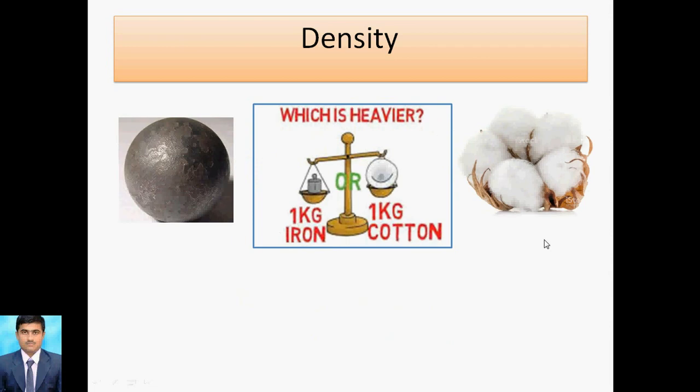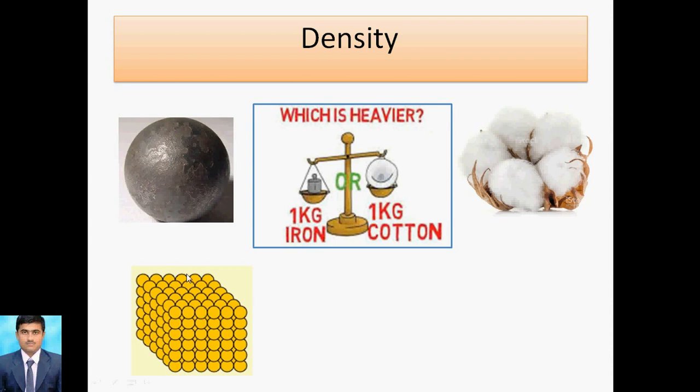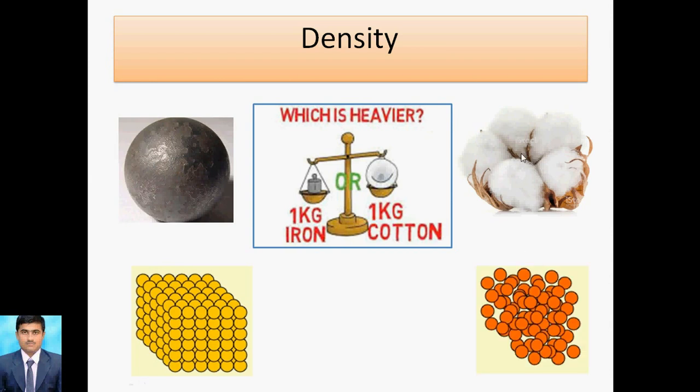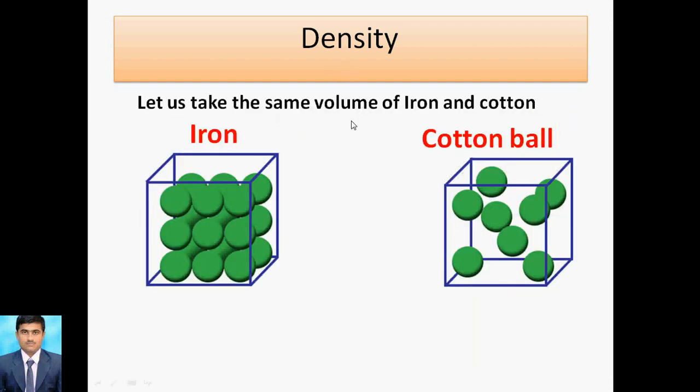Now we discuss density in a deeper manner. Here an iron ball is there and here a cotton ball is there. Which one is heavier? The iron ball is heavier as compared to the cotton. Why? Because the molecular structure of iron is closely packed, but in the case of cotton, it is scattered. This is the basic difference. So we take iron and cotton for the same volume.